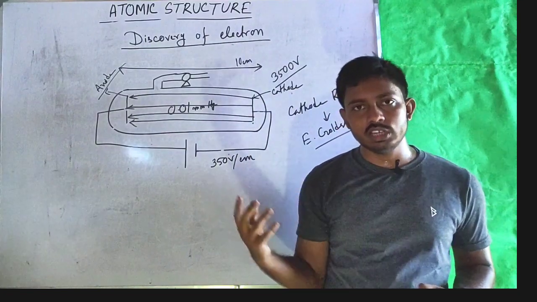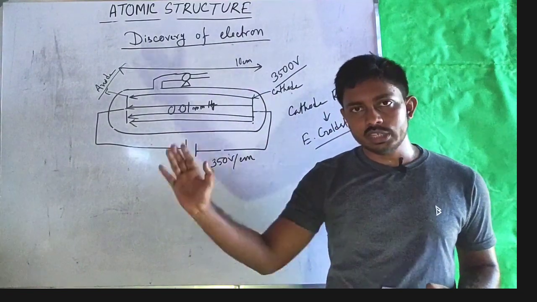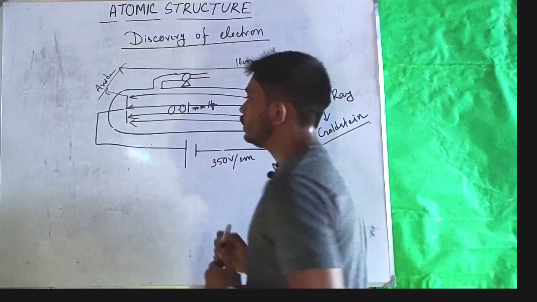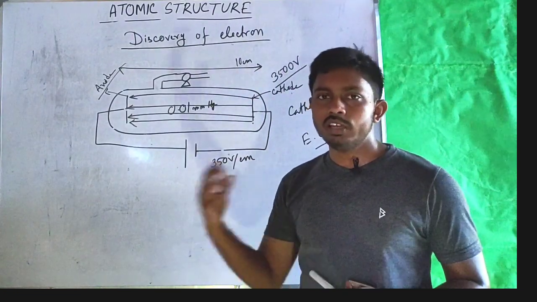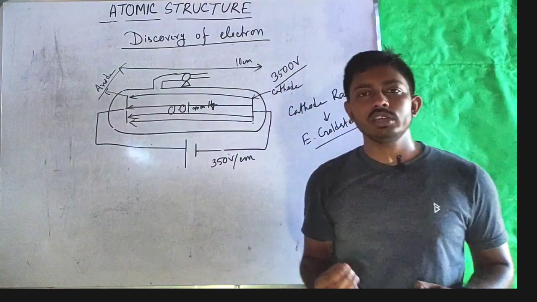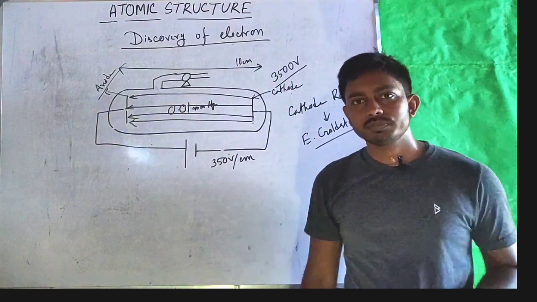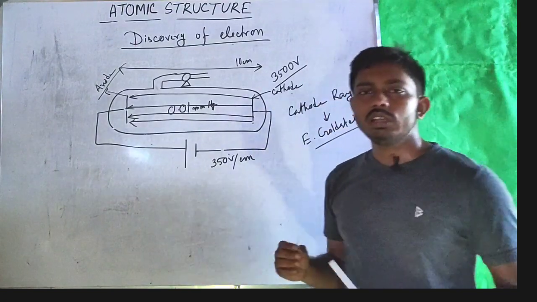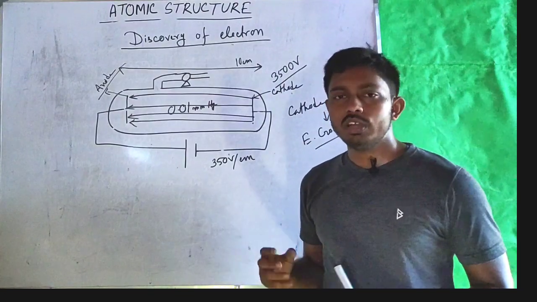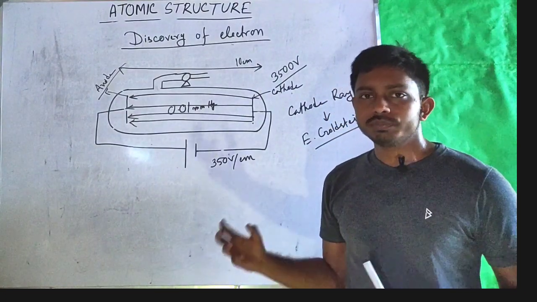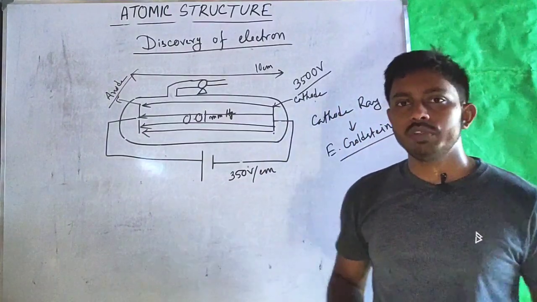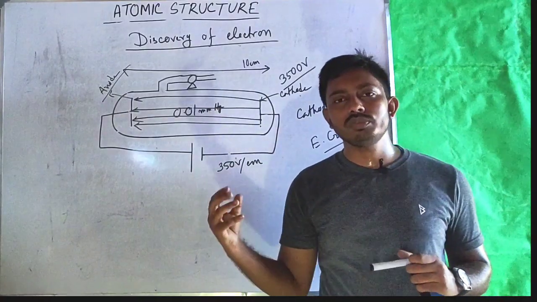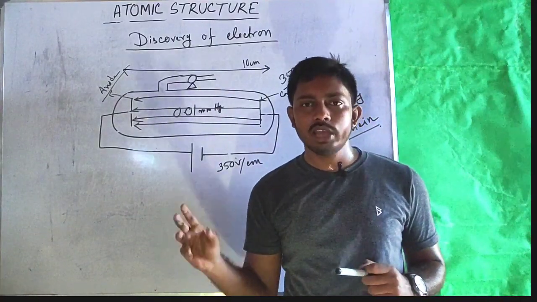This radiation travels in a straight line. How did they observe that? They put an opaque material in the direction of this radiation and observed the shadow behind that substance. That was only possible if the radiation was passing in a straight line. They also observed that the radiation deflects when put in an electric or magnetic field. In an electric field, the radiation was attracted towards the positive plate. So they concluded that the radiation was actually a stream of small particles that have some negative charge.